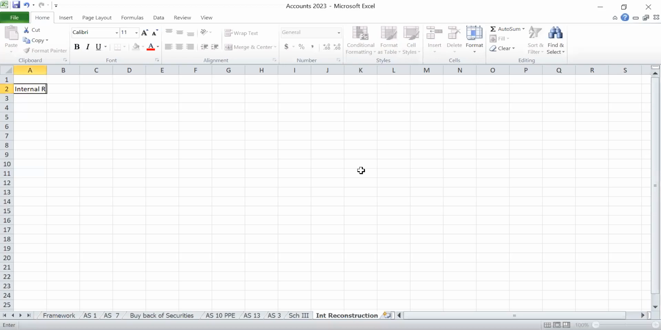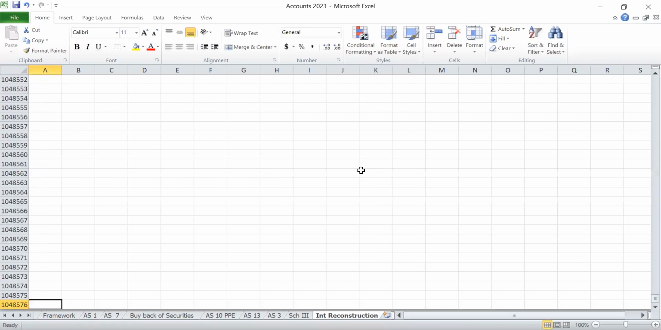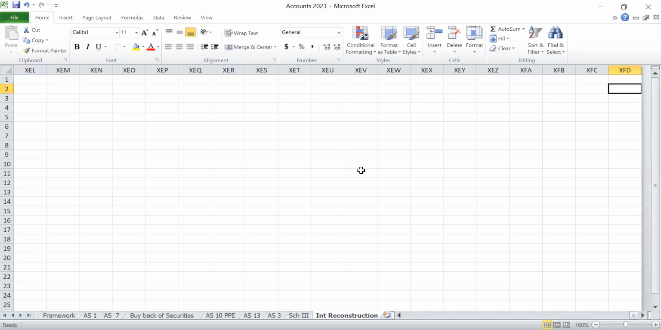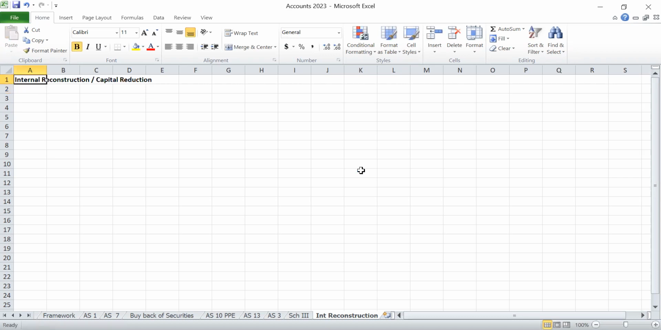So today's topic is internal reconstruction. In Inter, a very simple 15 mark sum we can expect from this chapter. Internal reconstruction is also called capital reduction. This is a very easy chapter. Transactions will be given, we have to pass journal entries, and we have to prepare the new balance sheet.